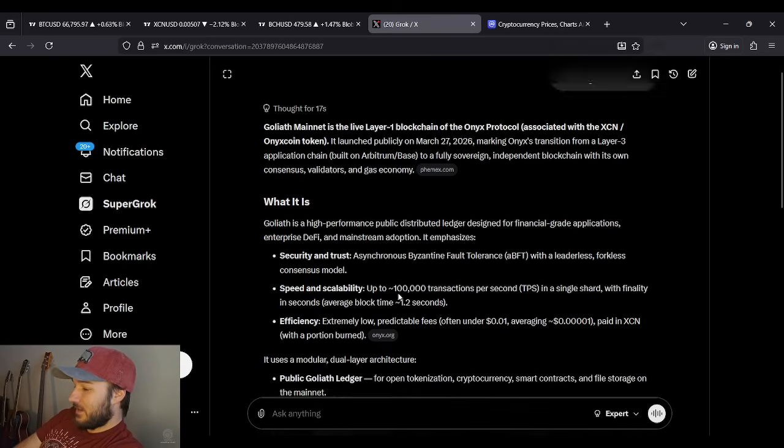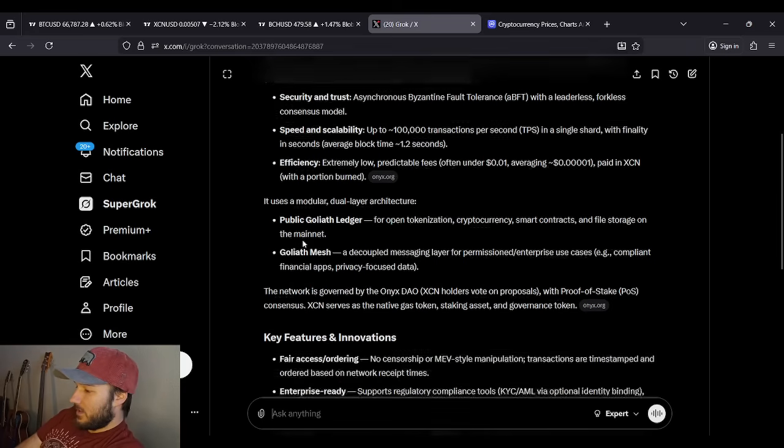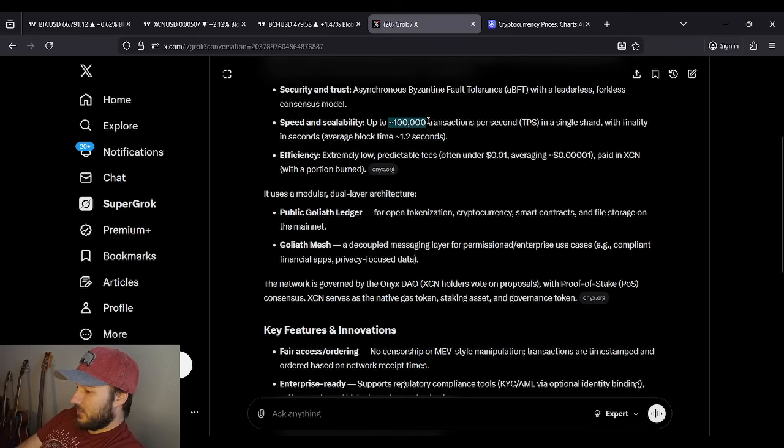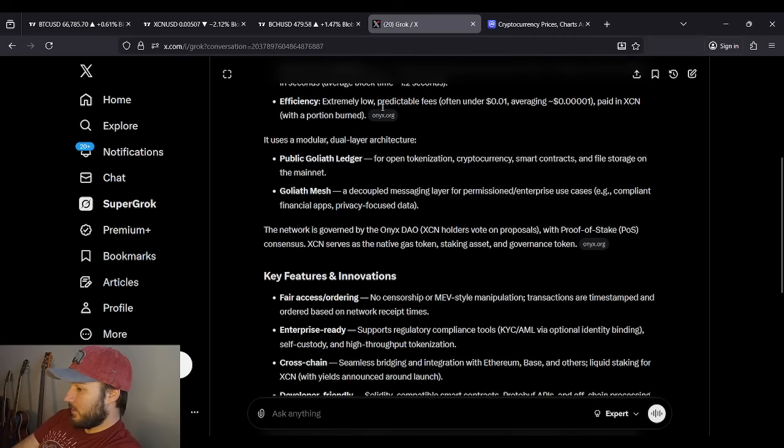It's funny. Let's see what it is. Goliath is a high-performance public distributed ledger designed for financial-grade applications, enterprise, DeFi, and mainstream adoption. Emphasizes security and trust. You can read that there if you want. Speed and scalability, efficiency, and I'm pretty sure they're actually even targeting, I think they're close to these transactions per second. And normally it says rivaling Visa. I think that it'll actually do more than Visa. It'll be faster than Visa. Extremely low predictable fees. Not like Ethereum, right? Very, very low fees.